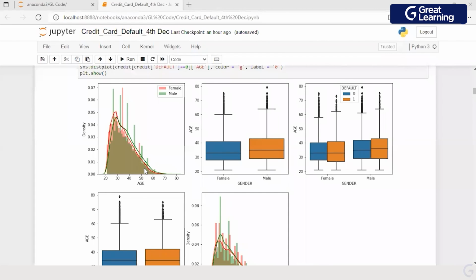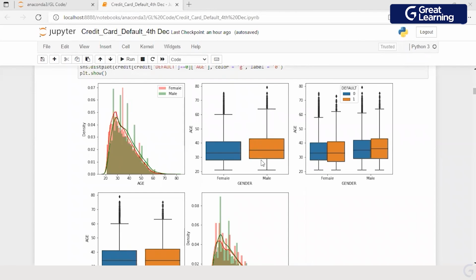Now, if I relate this back to the univariate analysis which I did for age, wherein age was showing us multiple peaks, then probably I'm able to build a story saying the peaks which I saw in the univariate analysis belonged to a male, because when I do an analysis separately for a female and male, the female has only one peak.